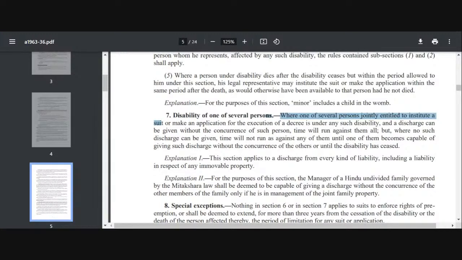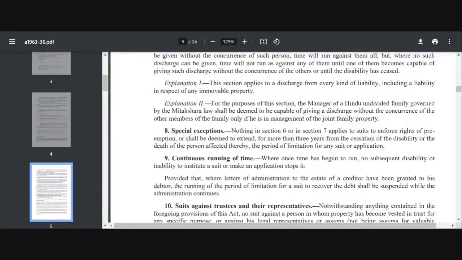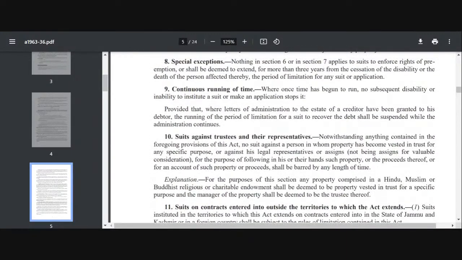Now, Section 8 talks about the special exceptions. It says nothing in Section 6 or 7 applies to a suit to enforce a right of preemption, or shall be deemed to extend for more than 3 years from the cessation of disability or the death of the person affected thereby, the period of limitation for any suit or application.